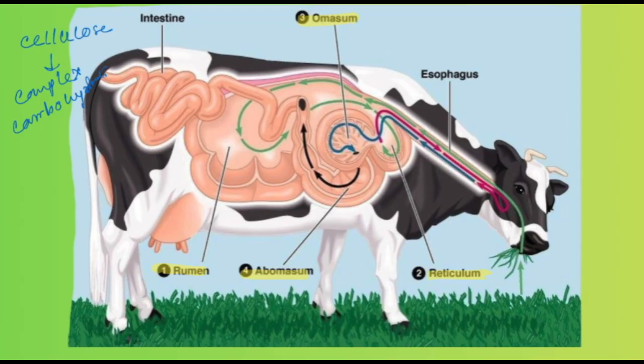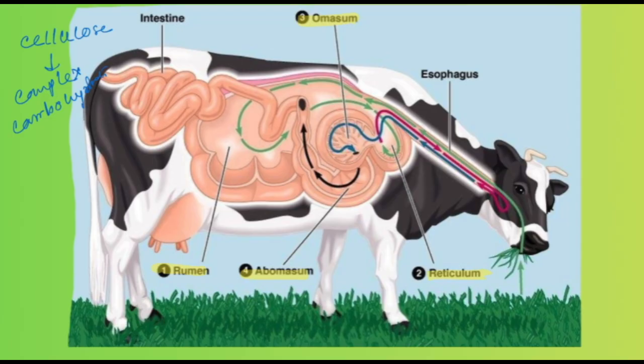We humans cannot digest cellulose because we do not have that bacteria, but cow, buffalo and cattle have the bacteria that digest cellulose. Then the digested food goes to the reticulum, omasum, and then the abomasum.